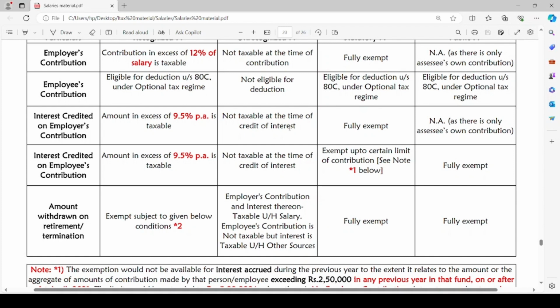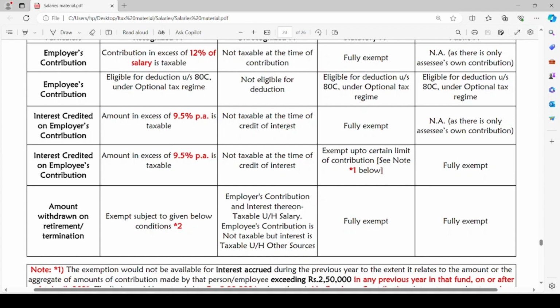The amount withdrawn on retirement or termination from unrecognized Provident Fund, if the amount is attributable to the portion of the employer's contribution and interest thereon, it is taxable under the head salary. The portion of the amount which is attributable towards the employee's contribution is not taxable, but the interest which is earned on the employee's contribution towards the unrecognized Provident Fund will be taxable under the head other sources.